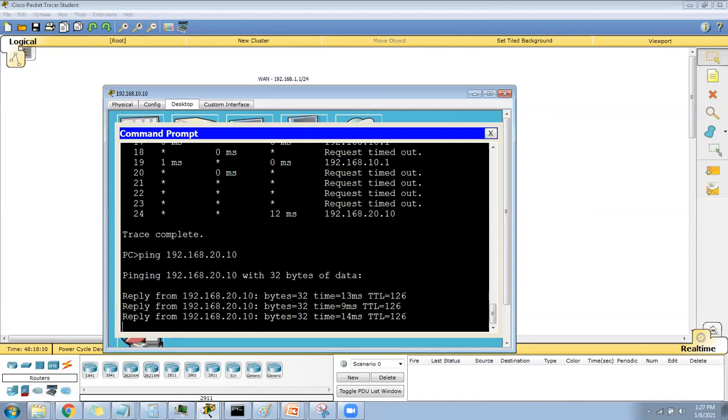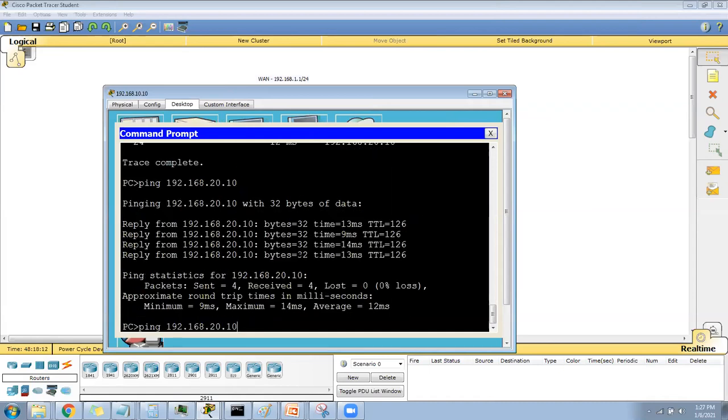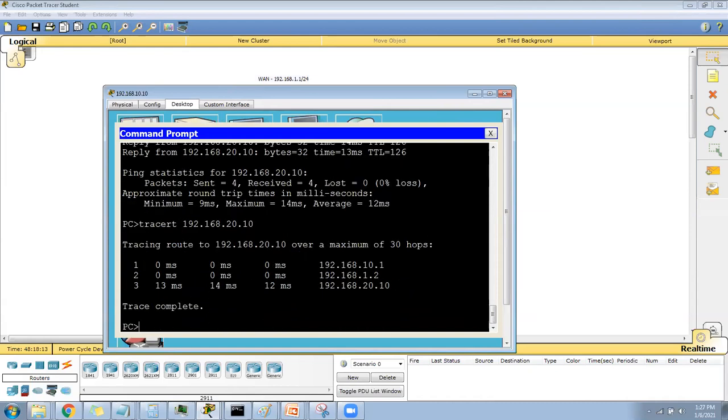I'm able to ping. And how am I going there? Traceroute. See the same trace we are getting. It reaches the gateway, then the gateway has the default route, so it sends the packet to 1.2. 1.2 is nothing but the USA router, and the USA router knows about the 20.10.